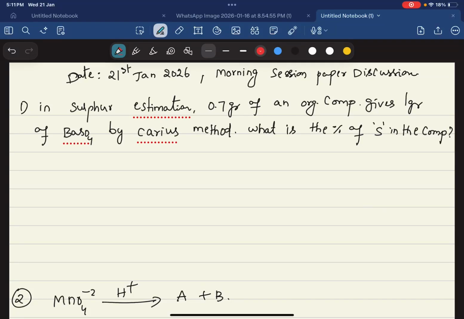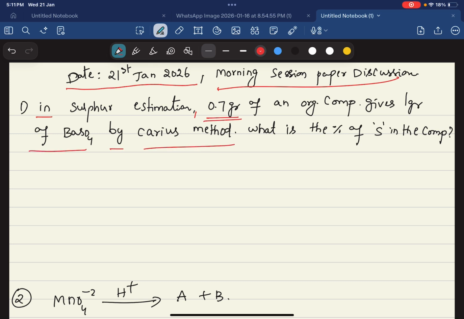Main sessions. So we are discussing the 21st January 2026 morning session paper. In that chemistry part, the first question is: in sulfur estimation, 0.7 grams of an organic compound gives 1 gram of BaSO4 by Carius method. What is the percentage of sulfur present in this?